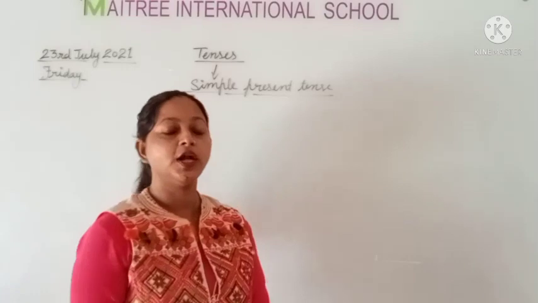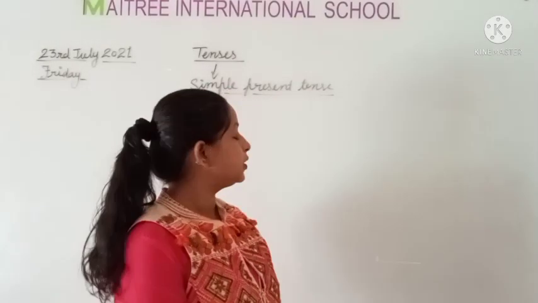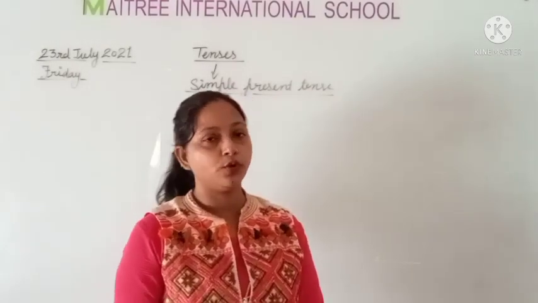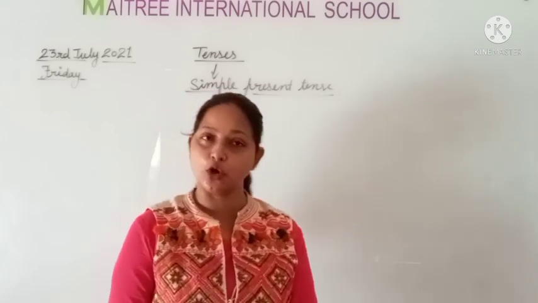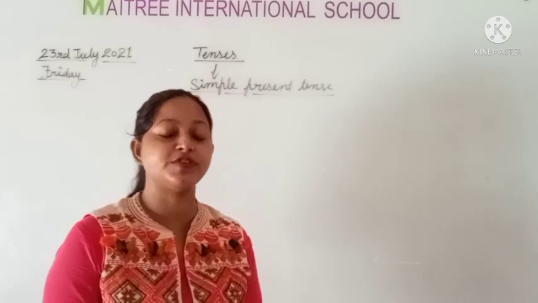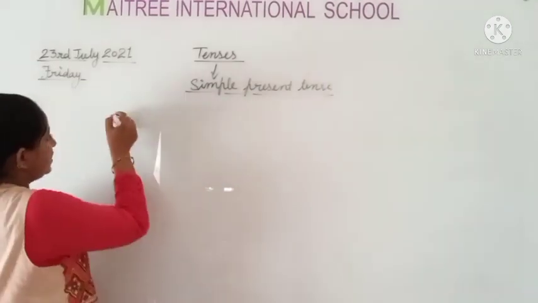Okay. So students, now universal truth. Now I am going to tell you how to use simple present tense when we talk about universal truth. This is the third rule of simple present tense. So we will write this.